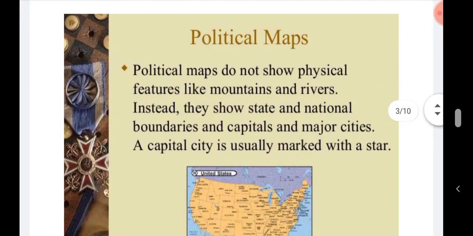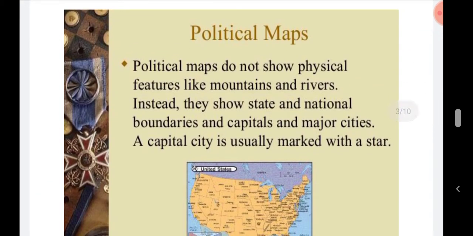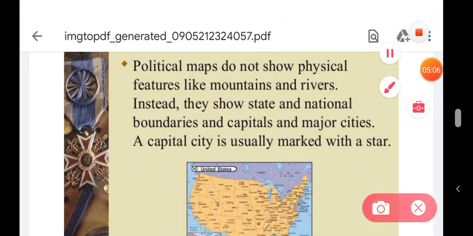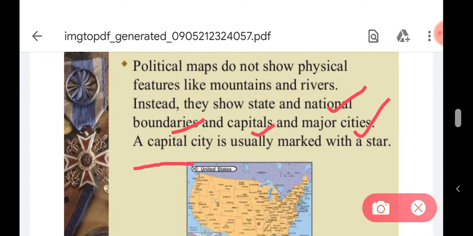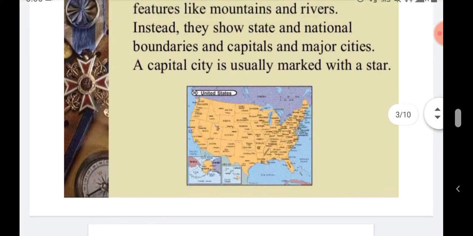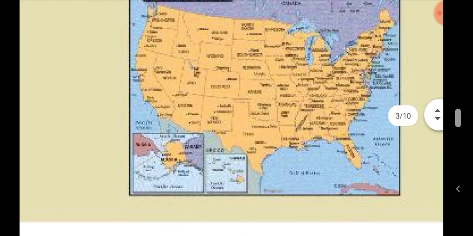And the political map. Political maps do not show physical features like mountains and rivers. Instead, they show states and nations, national boundaries, capitals and major cities. A capital city is usually marked with a star. In a political map we mostly see capitals and major cities, and they are marked as stars and some points. This is the political map of North India.